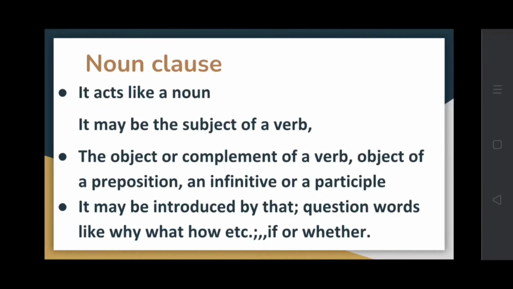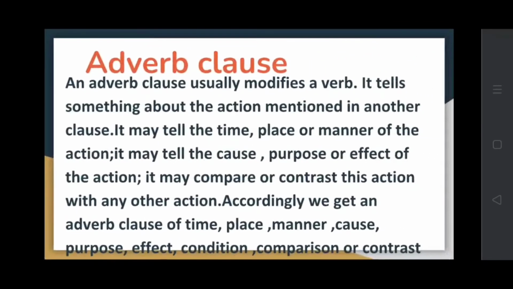So now I think you will be able to identify the noun clause. Whenever you find that it acts as a noun or subject of a verb or object, or it is introduced by question words like why, what, how, or that, or if or whether.